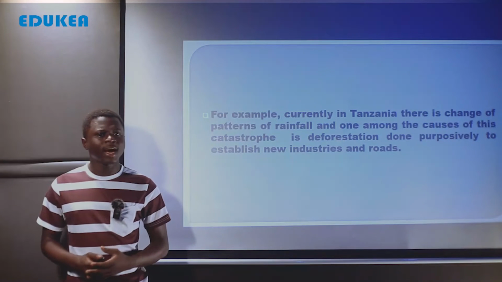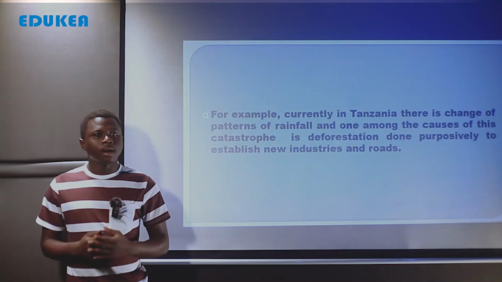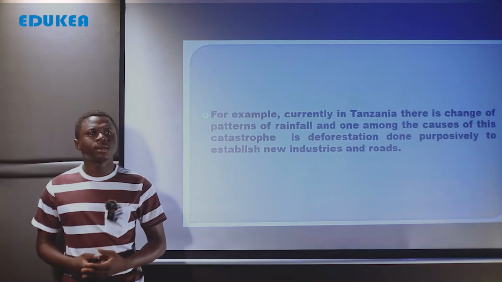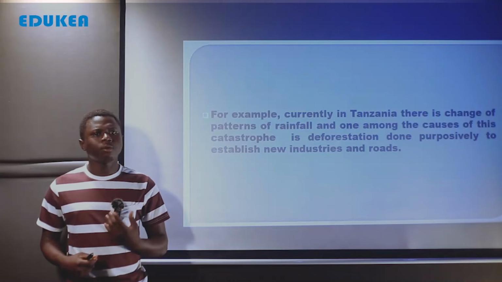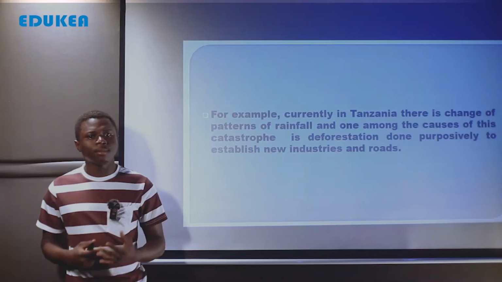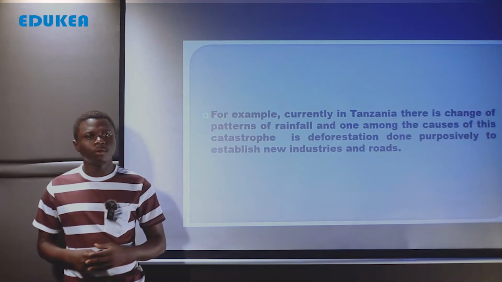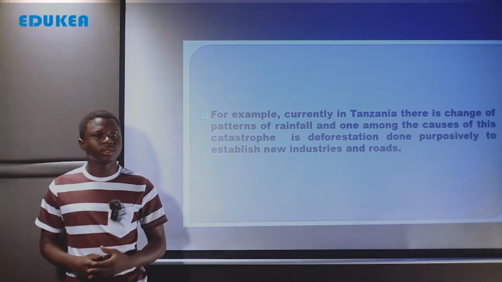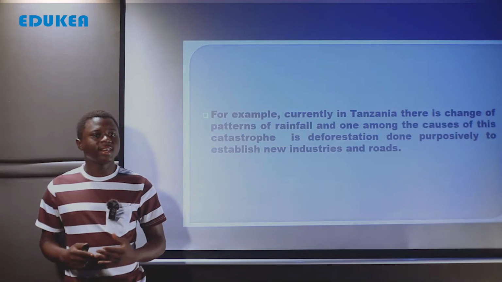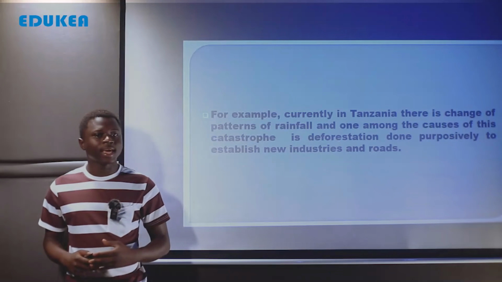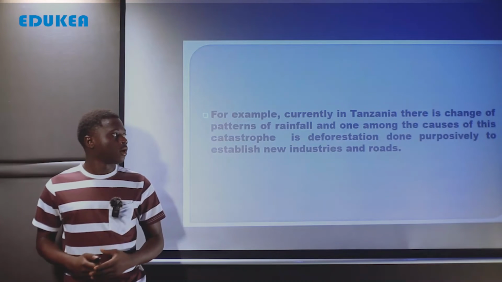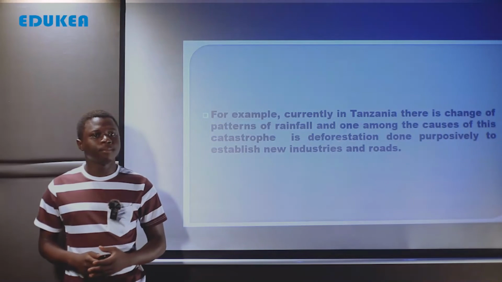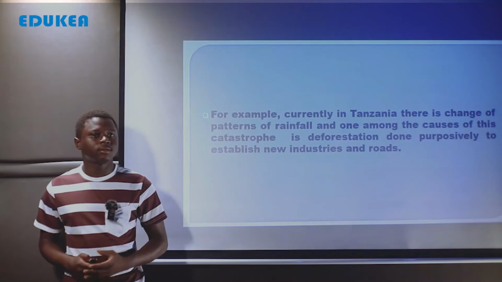Na currently kumekuwa na establishment of a lot of industries, lakini pia kunakuwa na establishment of these infrastructures in order to ensure the connectivity among the people. So wanapokuwa wana-establish infrastructures labda kama vile mabarabara, kunakuwa na clearance of forests, lakini pia katika establishment of industries kunakuwa na clearance of forests. Sasa tunapofanya clearance of forests, tunapelekea ukosefu wa mvua au kuchange kwa zile pattern za mvua. So this is the result or negative impact of globalization to a country like Tanzania.